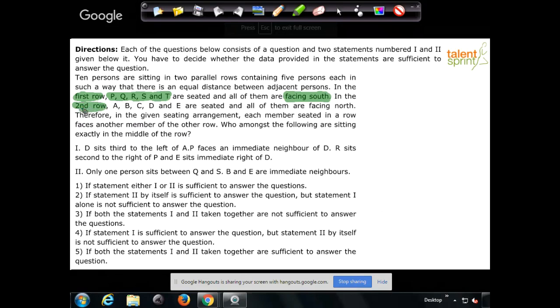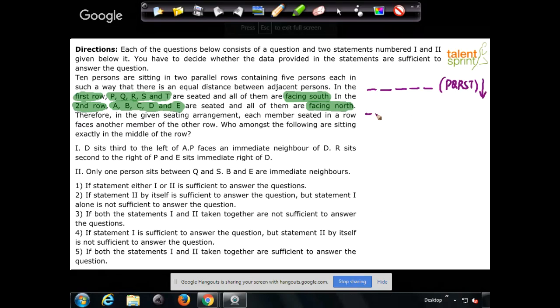In the second row, we have A, B, C, D, and E, 5 persons again, and all of them are facing north. So that's a typical 2-row linear arrangement, right? 5 persons in one row, 5 persons in the other row. So it's like positions 1, 2, 3, 4, 5. And we have P, Q, R, S, T here. All of them are facing south.